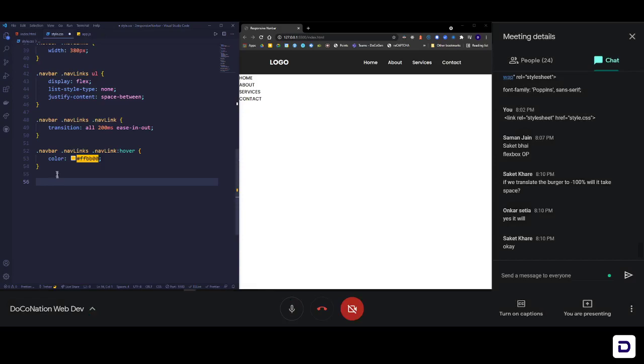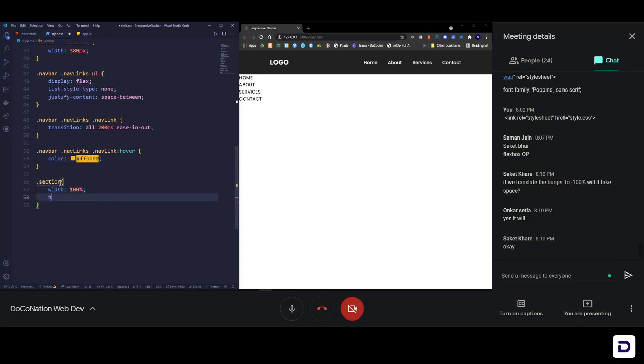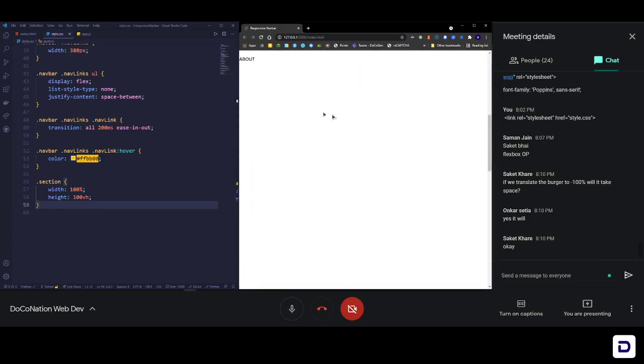So .section, and what I can do here is width should be 100%, and then height should be 100vh. Let's save it and see. Now you can see that this section is full page height. Home, and then scroll down, about, scroll down, services, scroll down, contact. So now we actually have some scrollable area. Let's work on it a little bit more.